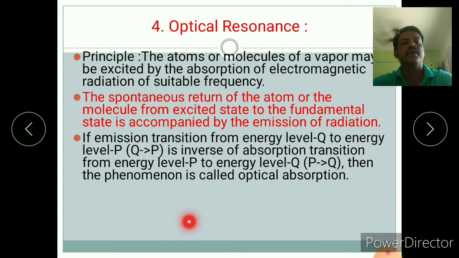If there are two energy levels of emission transition, and an atom absorbs energy, it goes to the higher energy state. Then it comes down again by emitting energy. By absorbing energy it goes to the higher state, and by emitting energy it comes back to the lower state. When it emits energy, it is known as emission of radiation, and when it absorbs energy in the form of a photon, it is known as optical absorption.